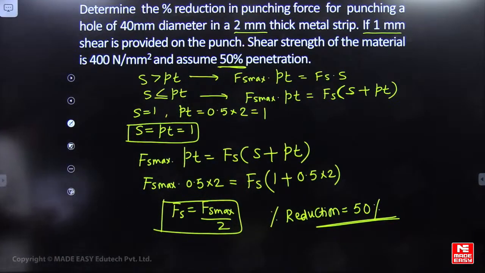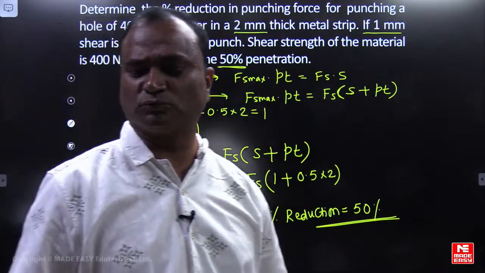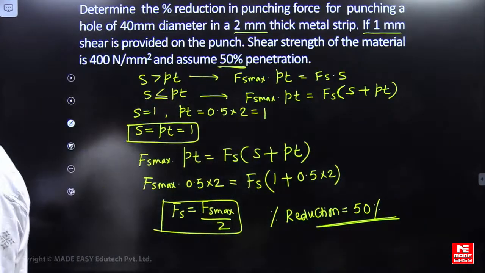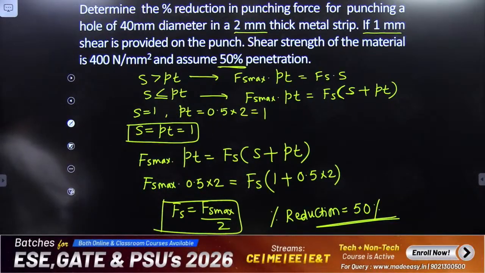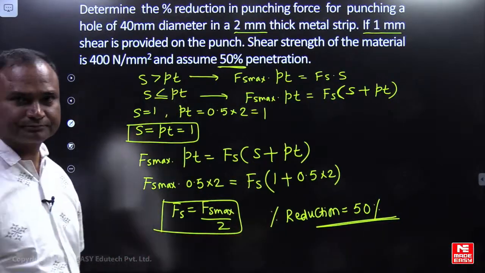Is this concept clear? Can you please look at it?